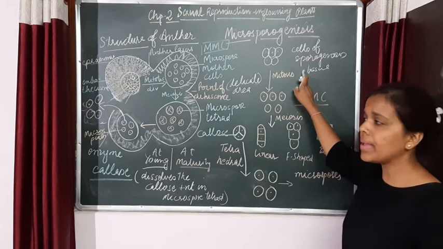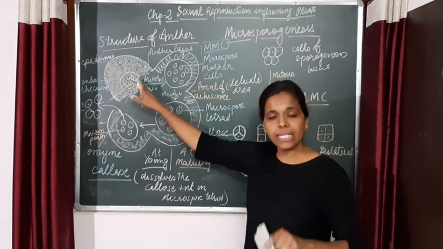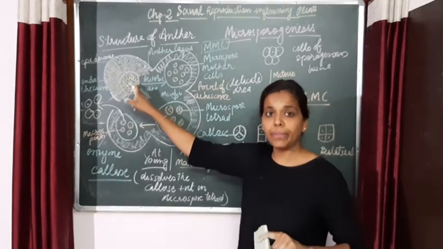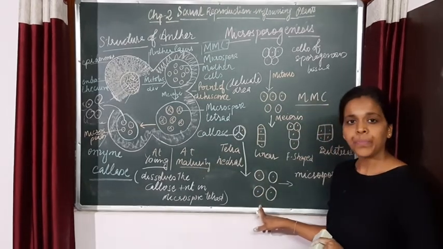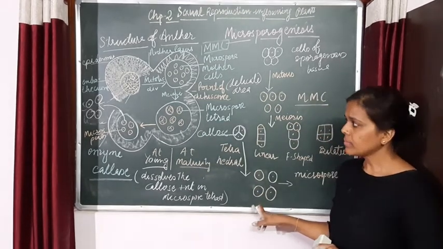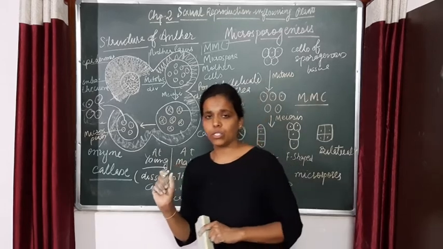And you have to remember that every cell of the sporogenous tissue is capable of giving rise to a microspore. So this was regarding the structure of an anther.